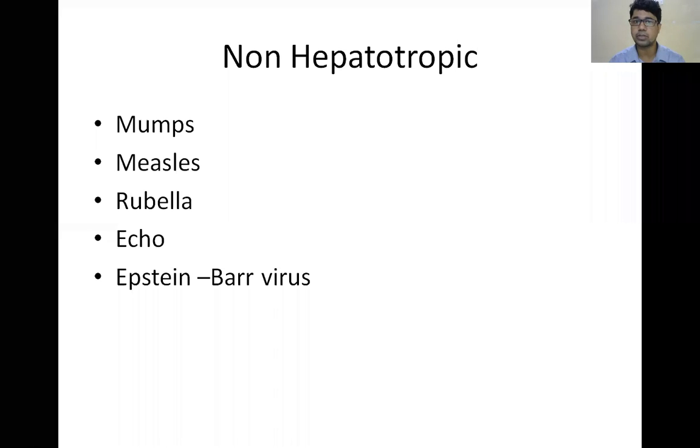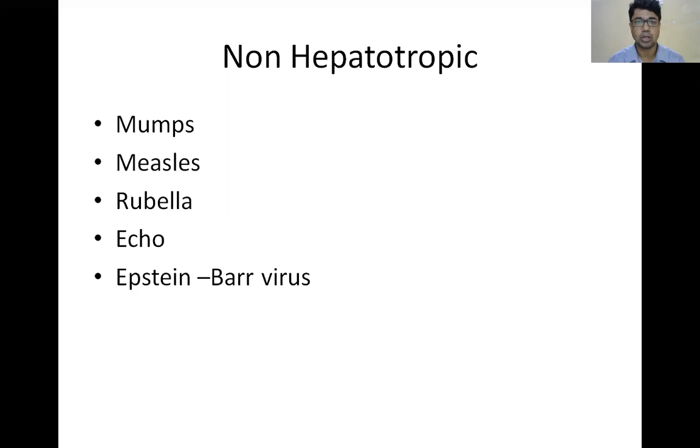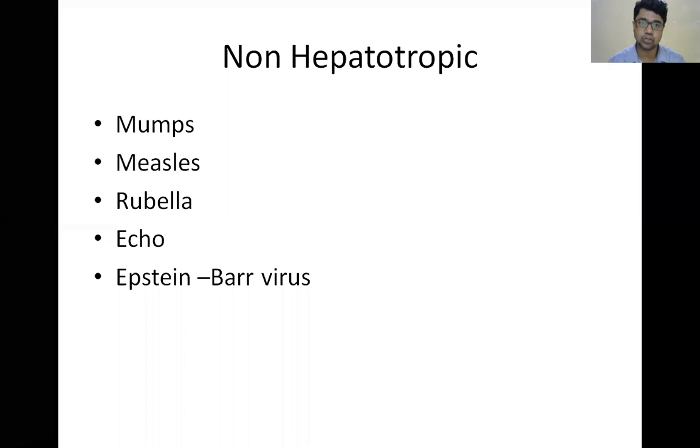So why should we learn the difference between hepatotrophic and non-hepatotrophic viruses? Among hepatotrophic viruses, hepatitis A virus and hepatitis B virus are the two important viruses we have to know. But non-hepatotrophic viruses sometimes present with hepatitis with fever, meaning jaundice with fever, and elevated transaminase levels, meaning hepatic enzyme levels. And after 7 days they will recover.